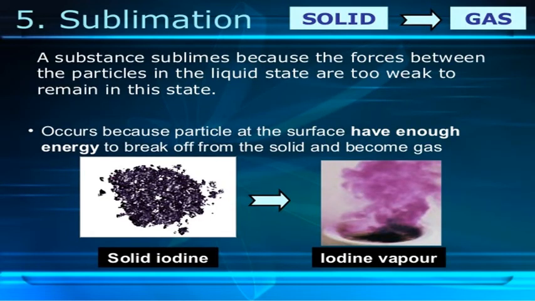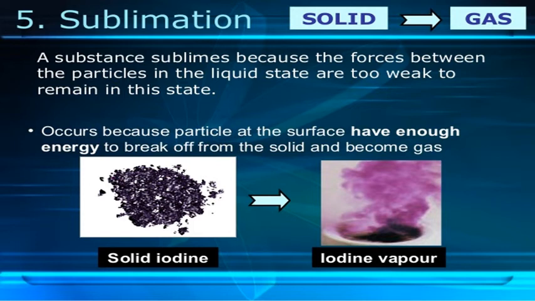So what is sublimation? A substance sublimates because the forces between the particles are too weak to remain in the solid state. A solid will change into a gas, which we call sublimation.